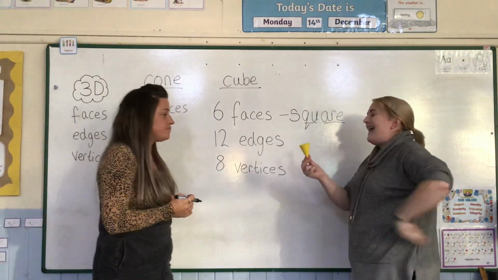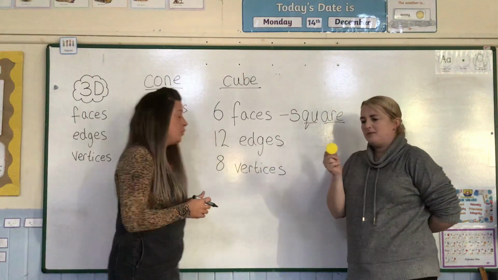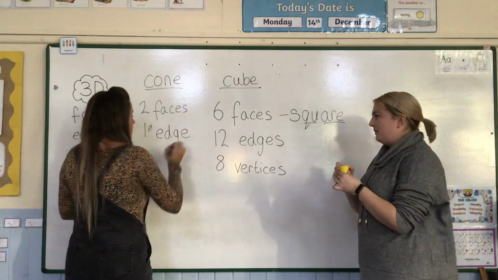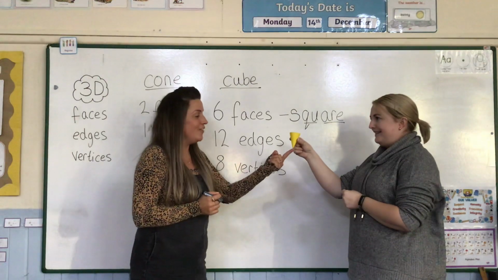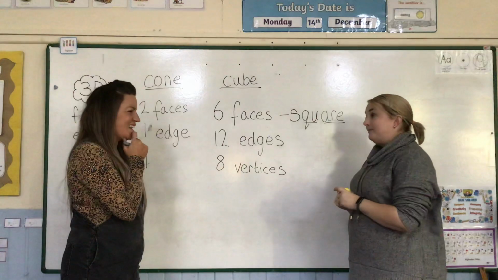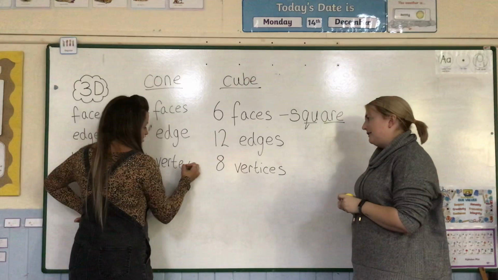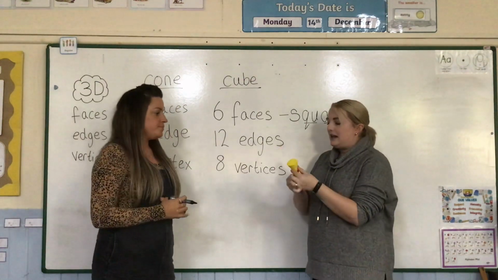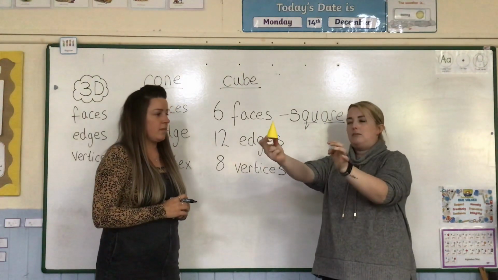How many edges? 1 edge. That's not very many. No. One edge. And how many vertices? How many points? Just 1. Just one point. Oh, is it called something else? A vertex? One vertex. That's tricky, isn't it? Really tricky words. Okay. So a cone is your 3D shape. It kind of looks a bit like a 2D shape.